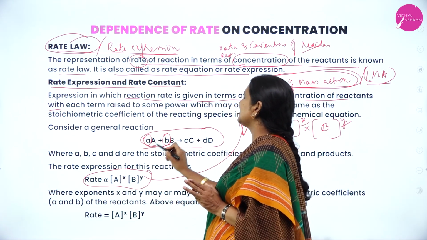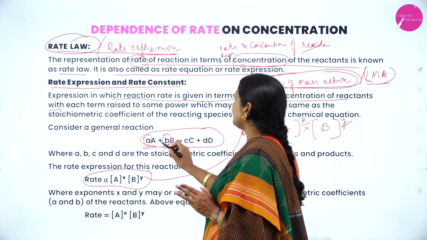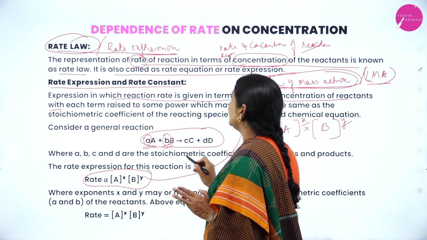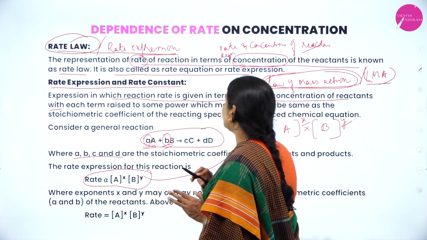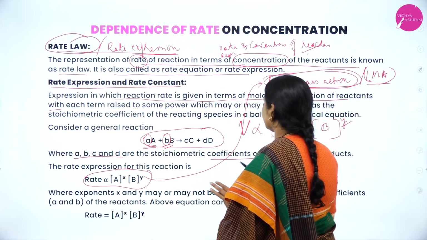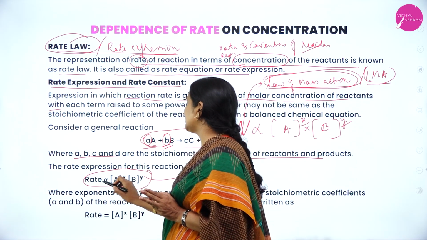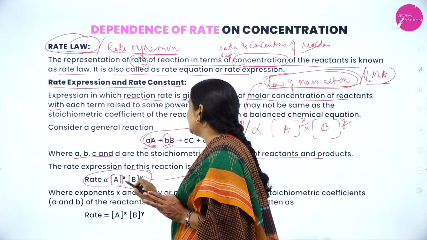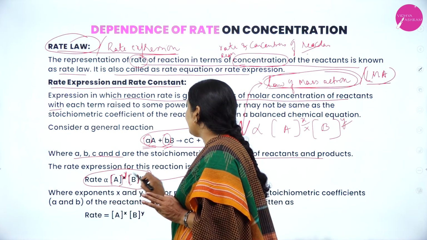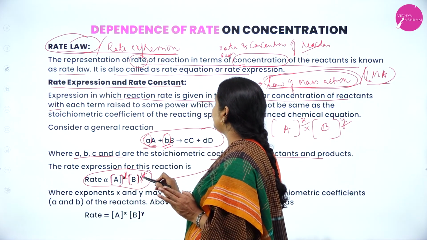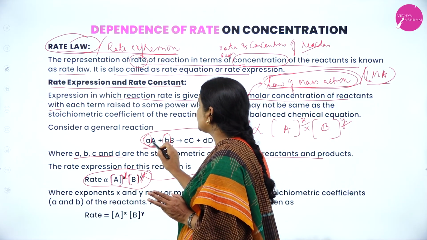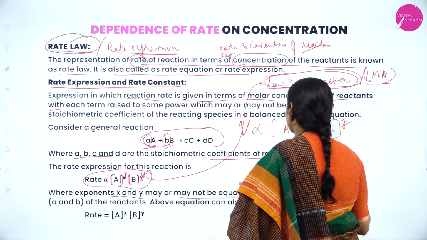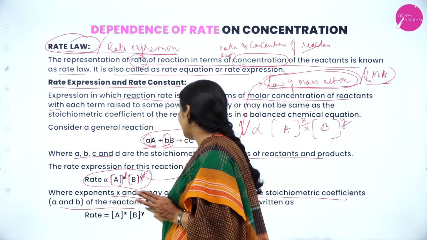For example, consider the general equation a moles of A reacts with b moles of B to give c moles of C plus d moles of D, where a, b, c, d are stoichiometric coefficients of reactants and products. The rate expression for this reaction: rate is directly proportional to [A]^x [B]^y, where the exponents x and y may or may not be equal to the stoichiometric coefficients a and b of the reactants.